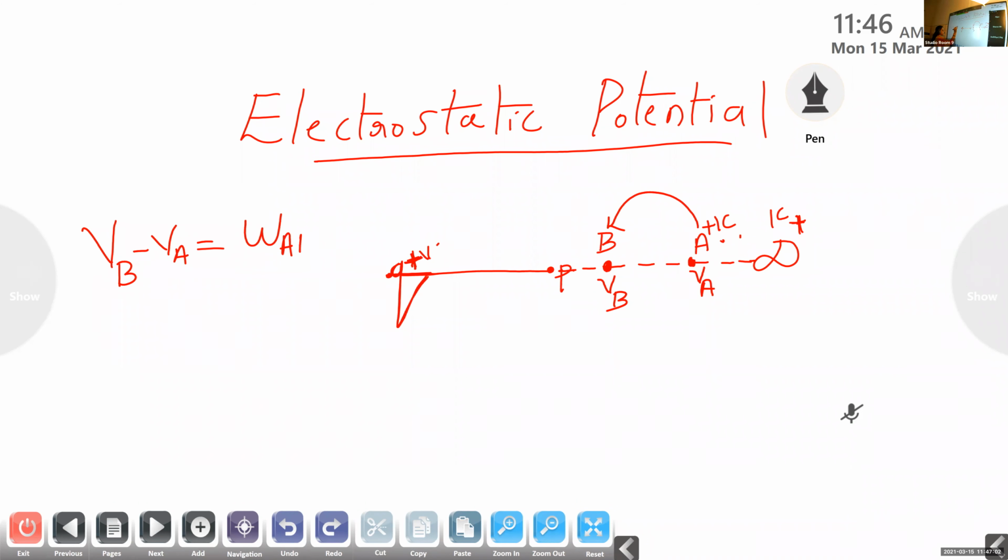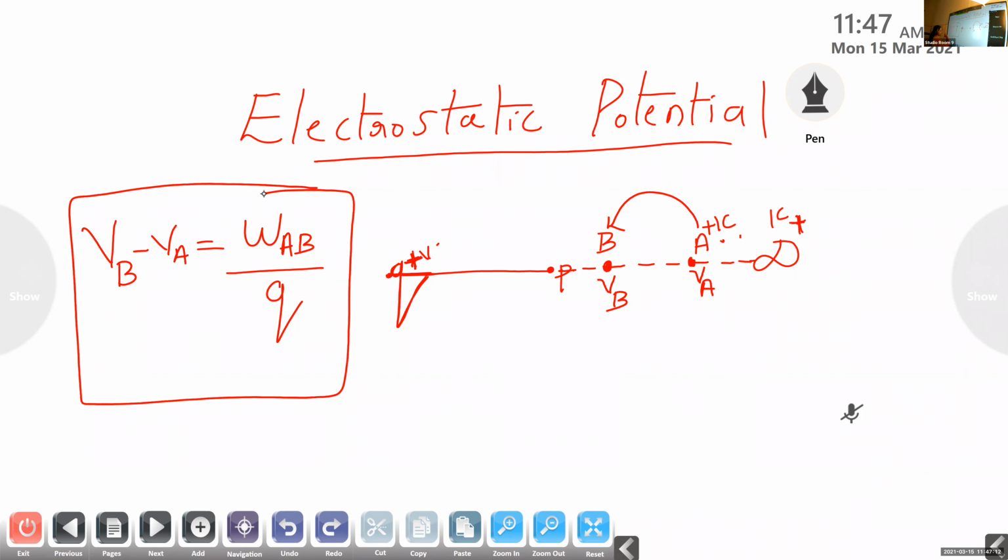So the electrostatic potential means the work done to bring a unit positive charge from infinity to a point in the electric field, against the electrostatic force of repulsion.